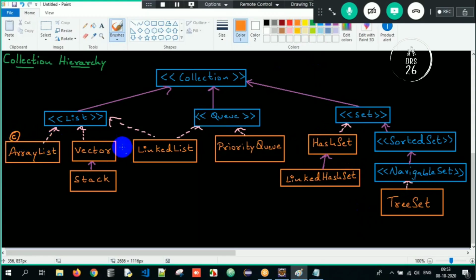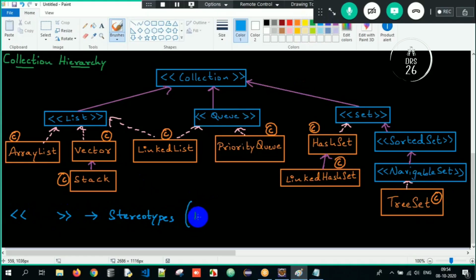Array list is a class, vector is a class, stack is a class, linked list is a class, priority queue is a class, linked hash set, tree set, and this is all classes here. So this is what we are supposed to understand. So if you write anything within this angular braces, what do we call it as? We call it as stereotypes. And what is the job of stereotypes? Used to indicate interfaces here. If I write anything within this angular braces open and close, they are called as stereotypes, and they are used to indicate interfaces.